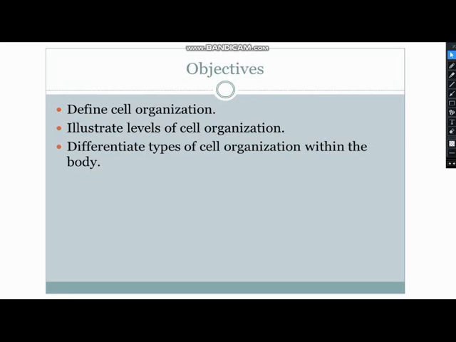Now in today's topic we will learn how the cells organize. If there is more than one cell, how do they organize to make up the organism? So what are the objectives? We will be able to define cell organization. Then we will illustrate different levels of cellular organization.